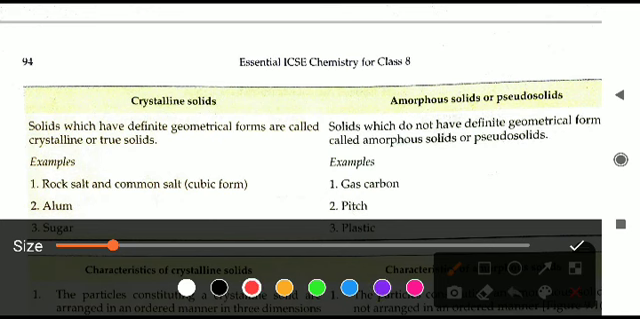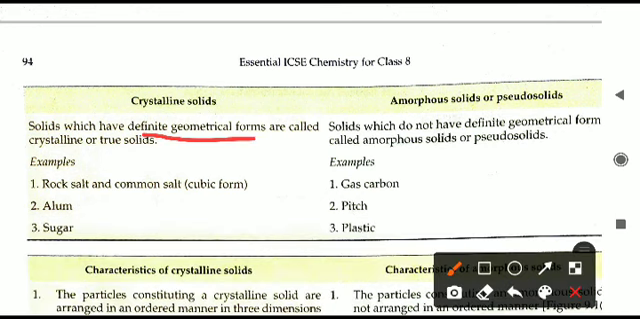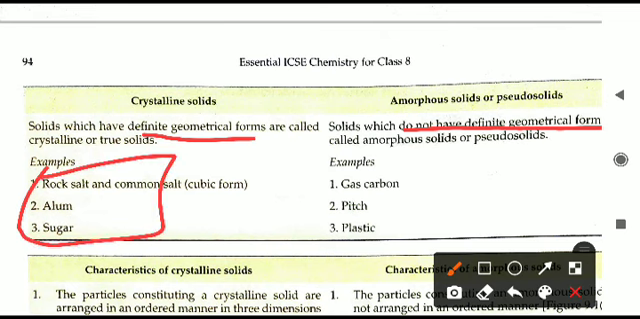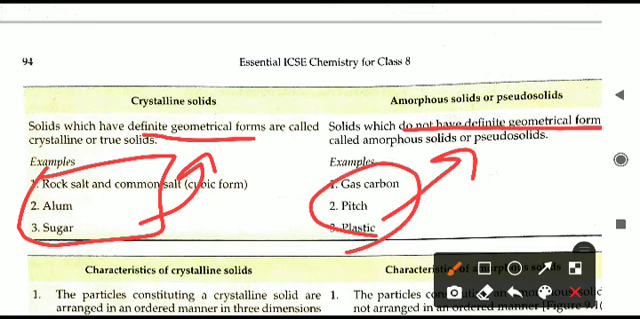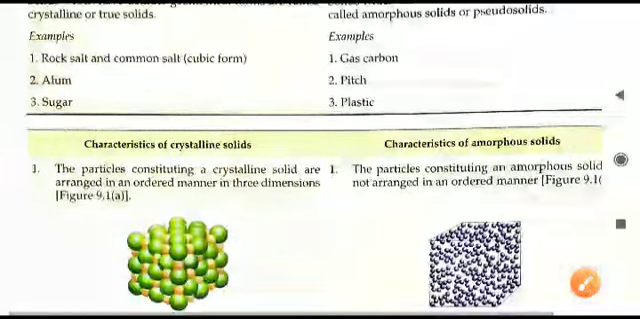Let us see the definition first of all. Solids which have a definite geometrical shape or form are crystalline solids. On the other side, solids which do not have a definite geometrical form, which do not have a fixed geometry, are called amorphous solids or pseudo solids. For example, rock salt, common salt, alum, sugar, all these have crystalline shape. You can see a cube of sugar easily, with a cubical shape. Sugar crystals all have a fixed geometrical structure. But if you see glass, carbon, pitch or plastic, then no definite shape is there.